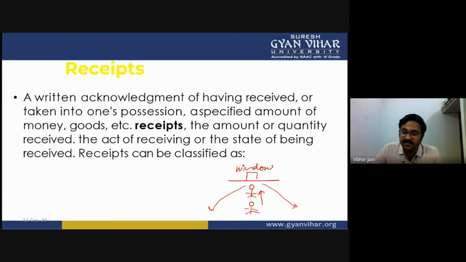So this student is going to pay the fee, and the person sitting in the window is going to give him a receipt. You have seen it somewhere, right? It is an acknowledgement that you have paid this much amount on this day. It's a pink colored document. I hope all of you can understand a receipt. The P is silent. A receipt is a written acknowledgement of having received the amount.